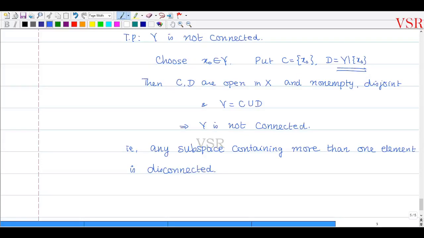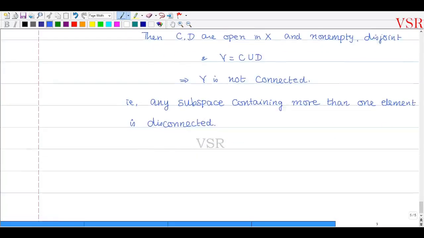Therefore it is totally disconnected என்று சொல்ல முடியாது. நான் என்ன சொல்றோம், singleton sets எல்லாம் connected என்று சொல்றோம். அது எப்படி என்றால், that is obvious. So how we will prove that? Now we claim another thing. Claim: singleton x naught is connected. இது connected என்று proof பண்ண போறேன்.